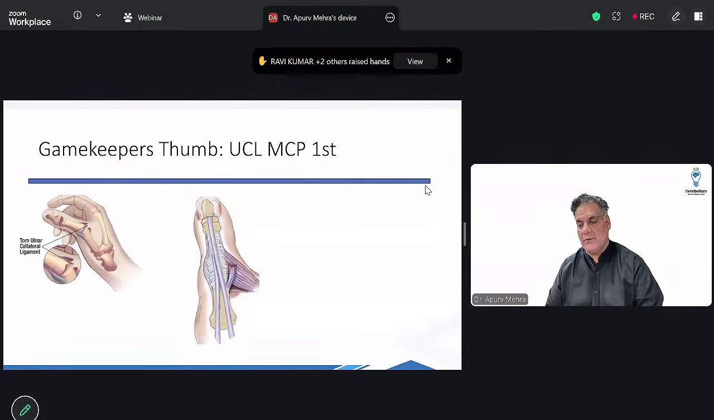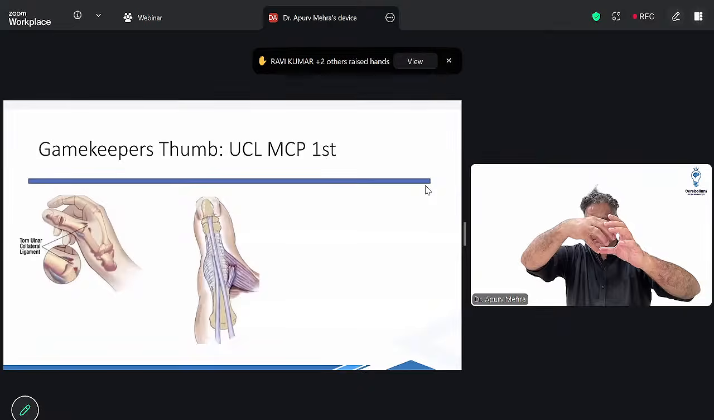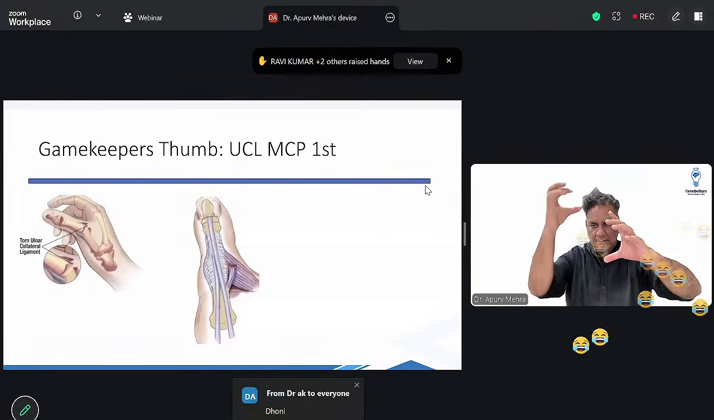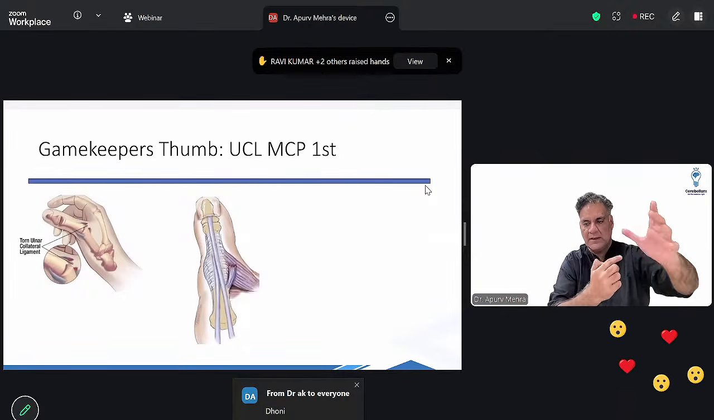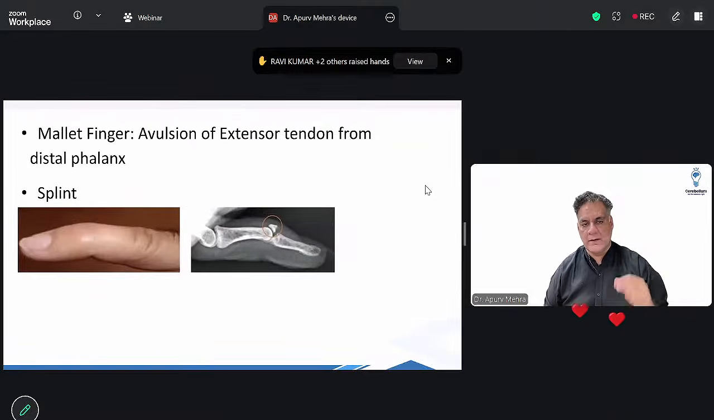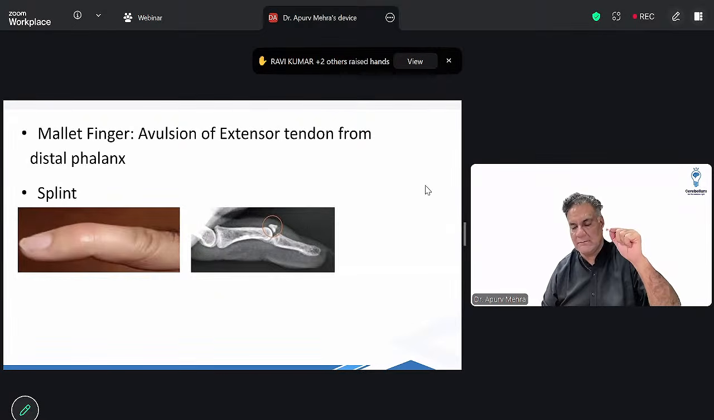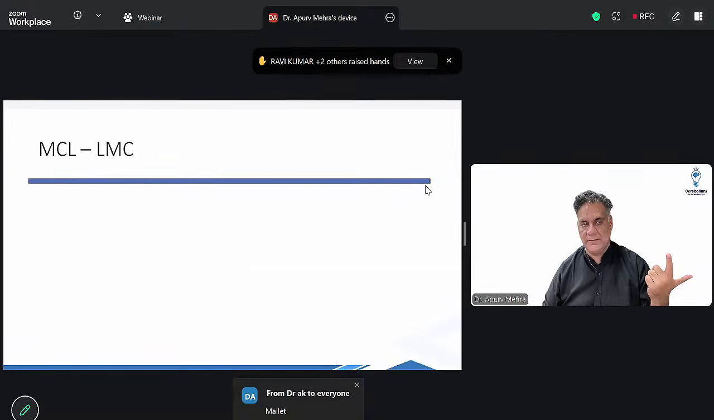Right? If you have a ball, ऐसे गया, and it goes into abduction. ऐसे बॉल आई, थंब को ऐसे गिरा दिया. Ulnar collateral ligament of thumb is damaged, called as gamekeeper's thumb. If there is avulsion of extensor tendon from distal phalanx, it's called as a mallet finger. Very commonly asked MCQ. Splint is given for treatment. When FDP avulsion is there, this is jersey finger treated by surgery.